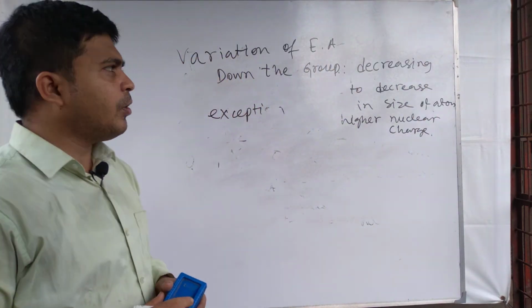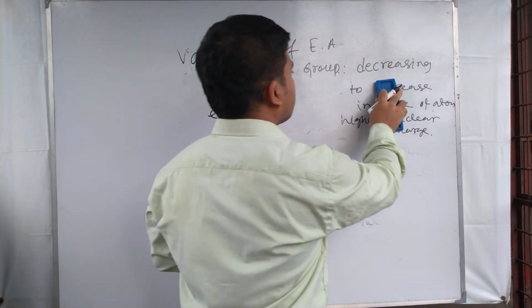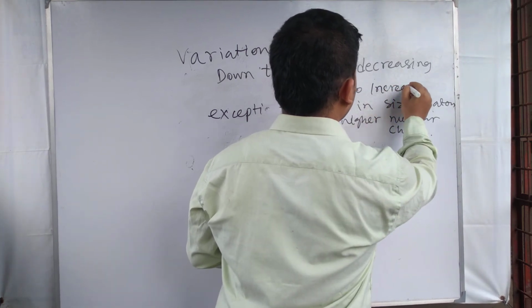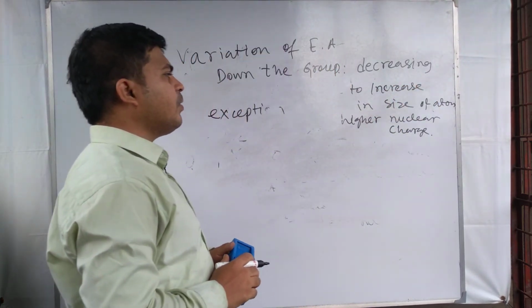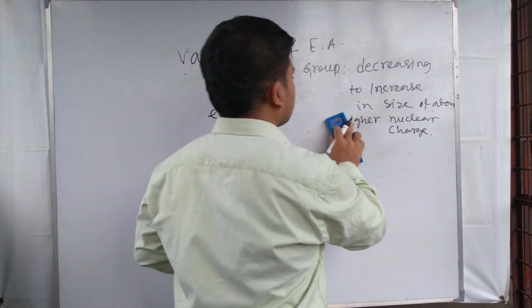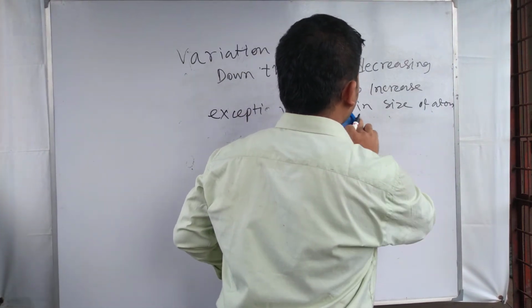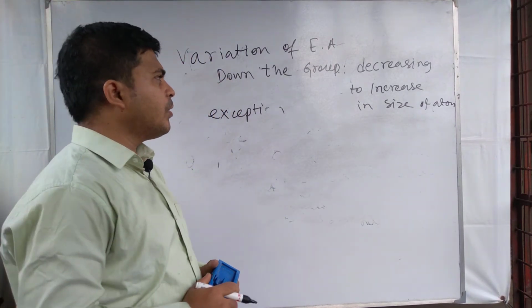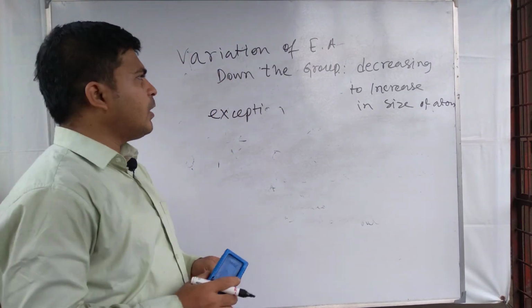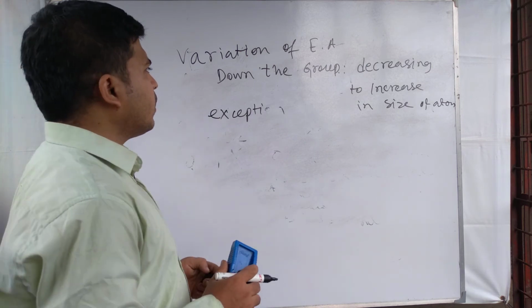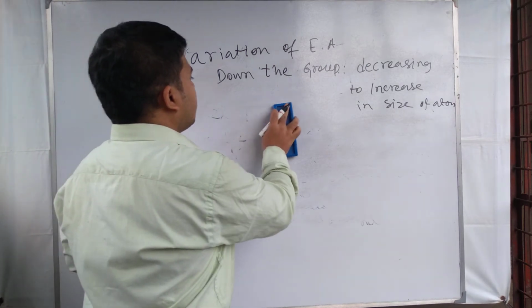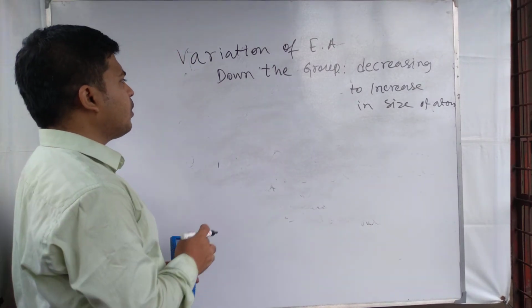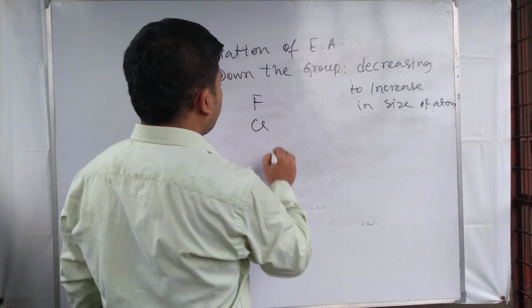Electron affinity goes on decreasing due to increase in size of atom. Down the group electron affinity decreases, but there are some exceptions also, like fluorine and chlorine.